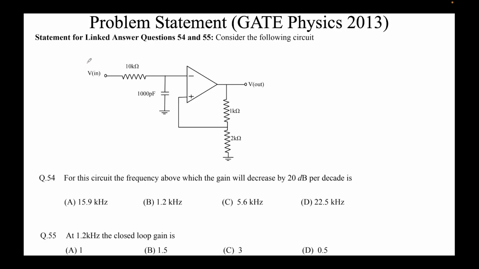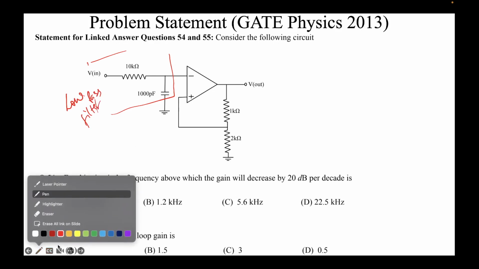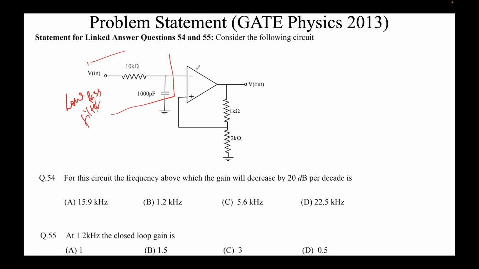So you see, this is your low pass filter. Remember that. This is nothing but your low pass filter. And in the right half, this is an amplifier. So when we cascade these two circuits, when we use them back to back in series, what we get?